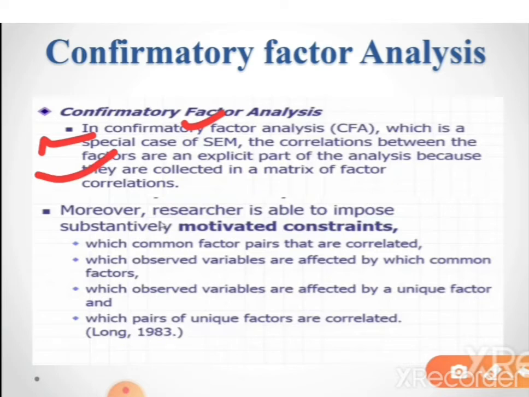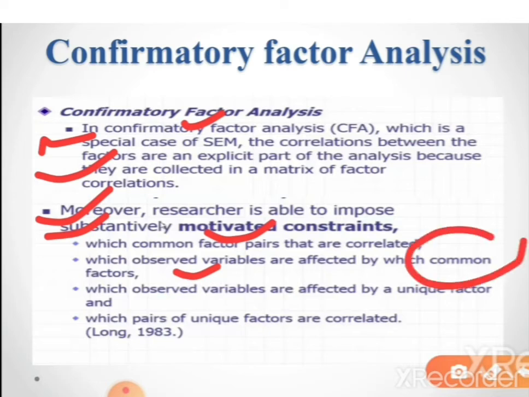Okay, so here in confirmatory factor analysis we have some prior knowledge of the relationship among the variables, so we are just confirming them using this analysis. There are some constraints which the researchers impose. Number one, common factor pairs are correlated, and the observed variables are affected by the common factors.